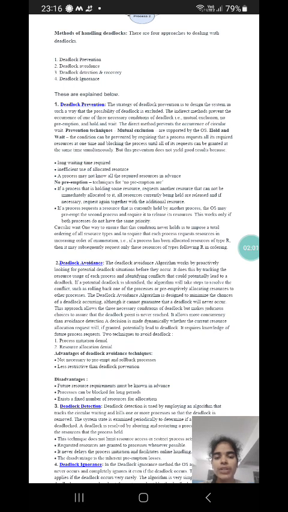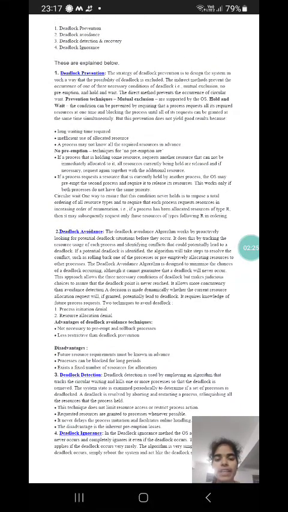Circular wait. One way to ensure that this condition never holds is to impose a total ordering of all resource types and to require that each process requests resources in increasing order of enumeration. That is, if a process has been allocated resources of type R, then it may subsequently request only those resources of types following R in the ordering.